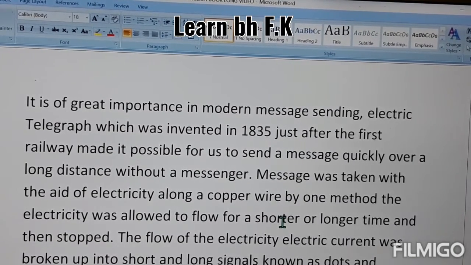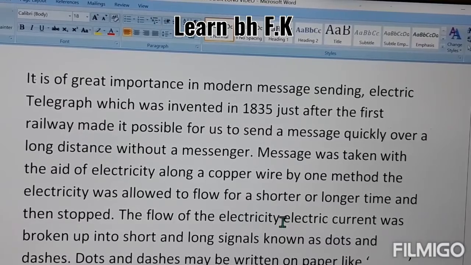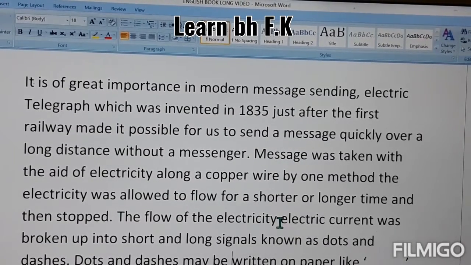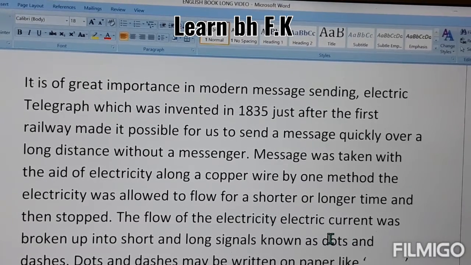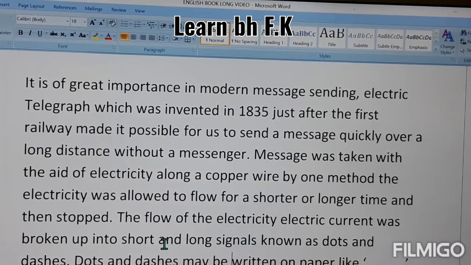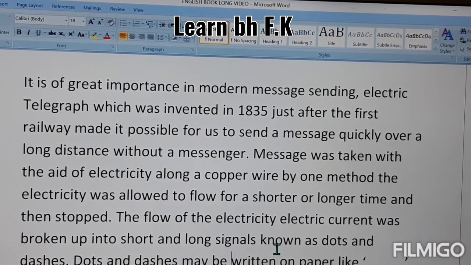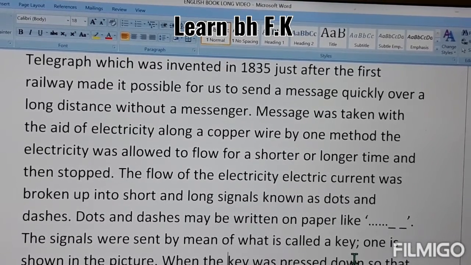The flow of electric current was broken up into short and long signals called dots and dashes, which I have already explained to you. For example, in the above picture you can see a dot and a dash. So the electric signal is sent to it and the machine moves, and what happens? The machine prints the dot and dash for the short and long signals, and writes on the paper. Dots and dashes may be written on the paper like this. You can also see it in the picture.